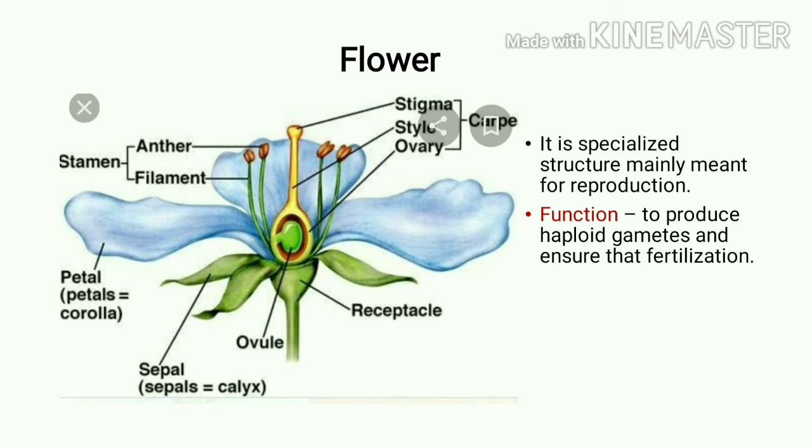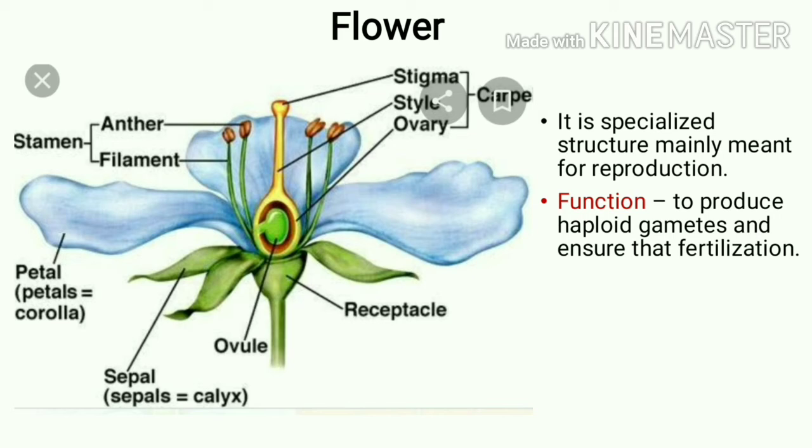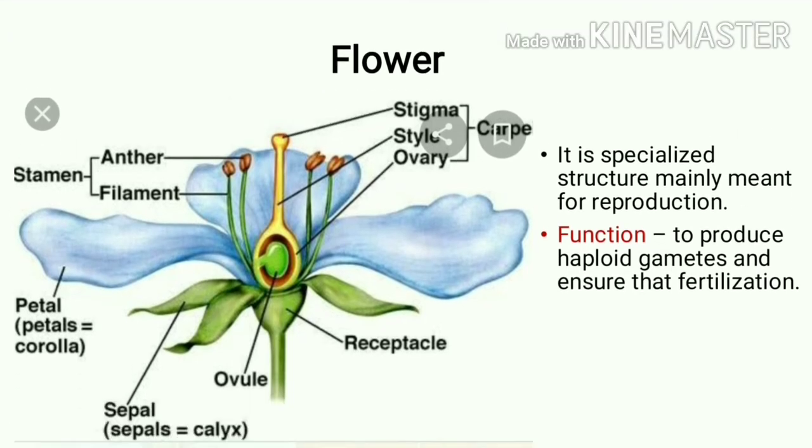Inside that ovary the major part present is called the ovules. Inside that ovule the development of the female gametophyte takes place, and inside the anther the development of the male gametophyte takes place. These are the petals, which are also called the corolla. This one is the sepals, green in color, also called the calyx.